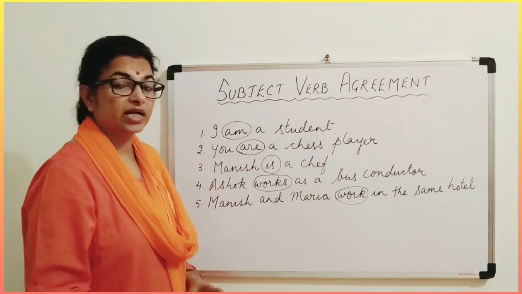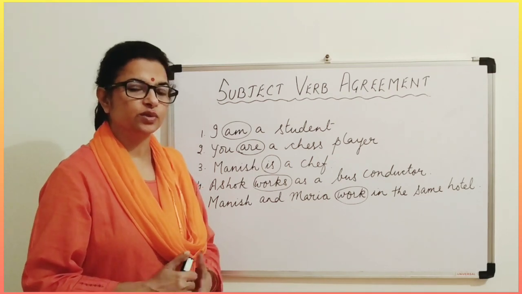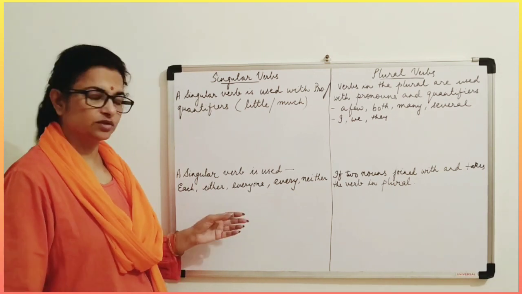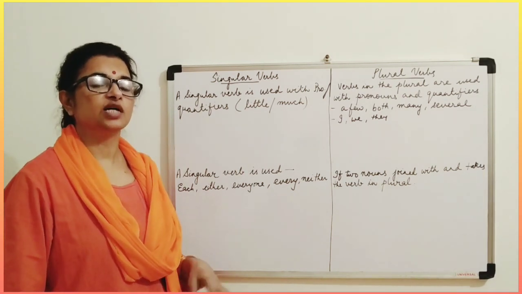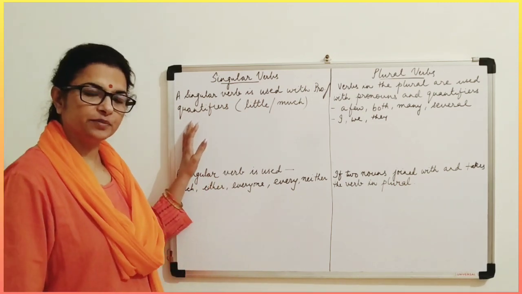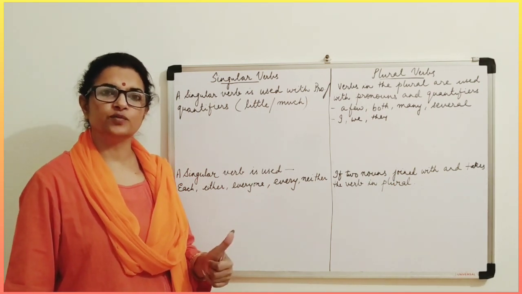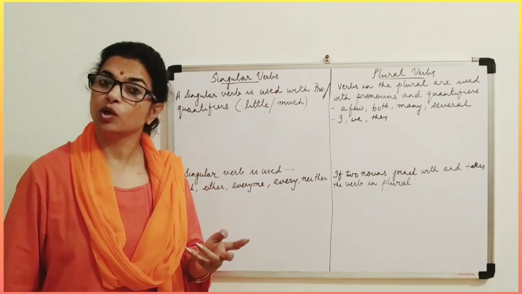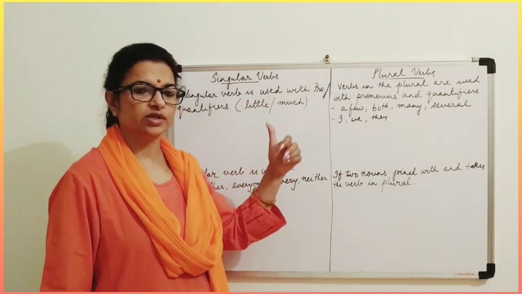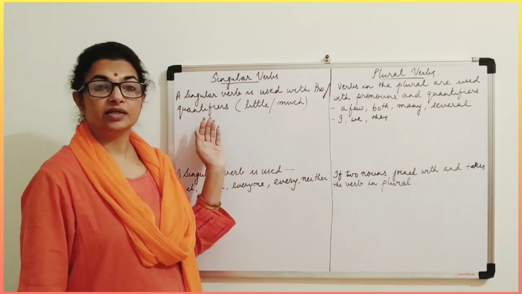Now there are many rules related to subject verb agreement. One by one we will try to understand those rules also. Now children, in addition to the general rules which I have just now discussed with you, we have some more rules. As I told you earlier, the verb has to agree with the subject in number also. Number, that is singular and plural. We have two numbers, singular and plural.